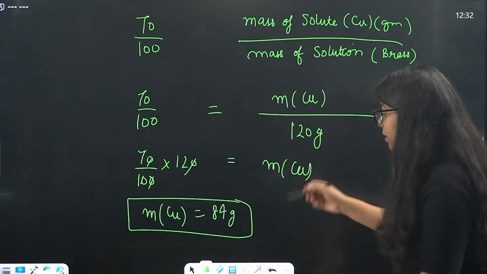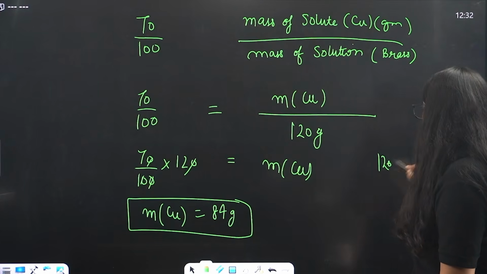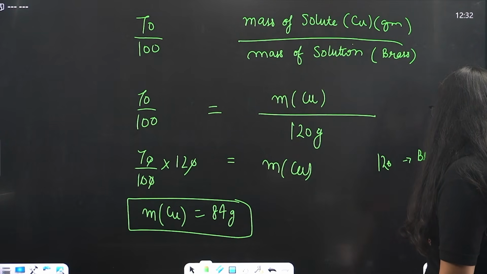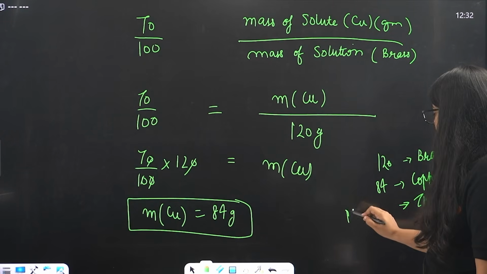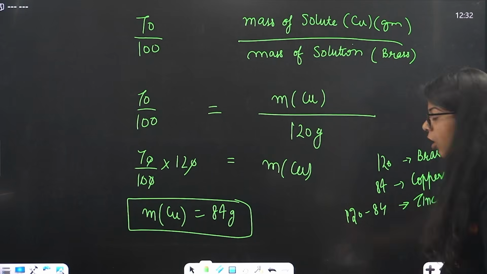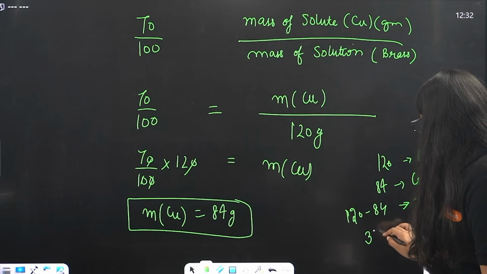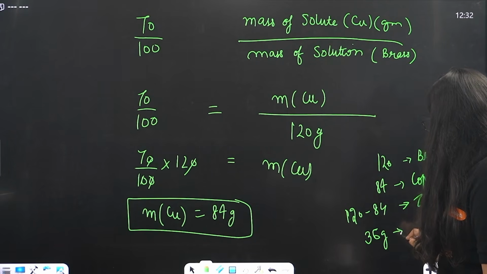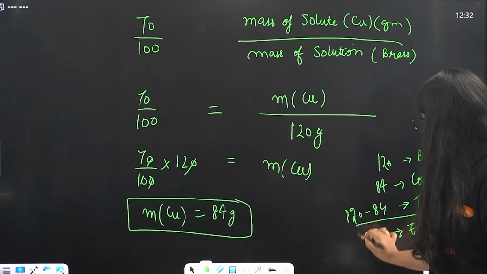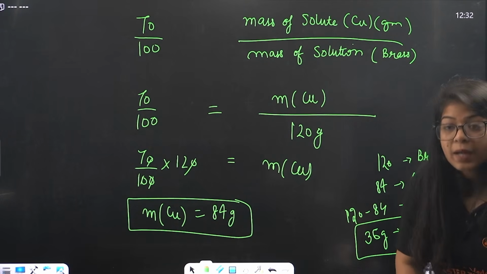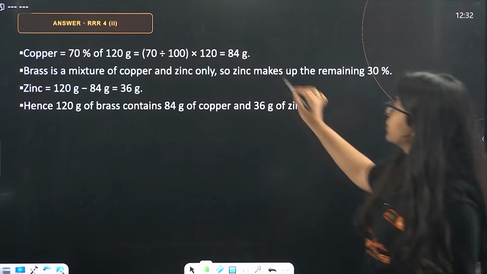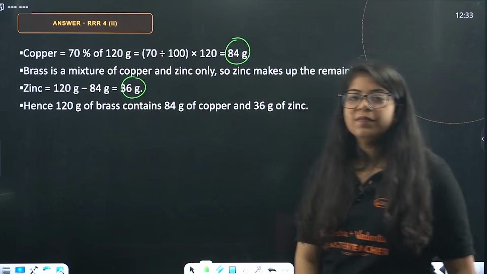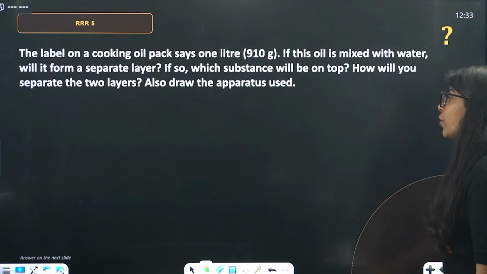Now, 84 gram is copper, 120 gram was total brass. So how much will be the zinc? Zinc will be total minus 84. 120 minus 84 will be simply 36 grams of zinc. 36 grams of zinc will be there in total brass. Done? Great. And this is your final answer: 84 gram of copper, 36 gram of zinc. Next question on your screen.